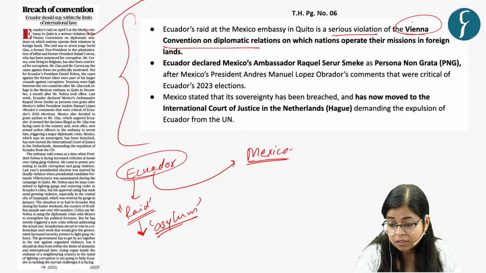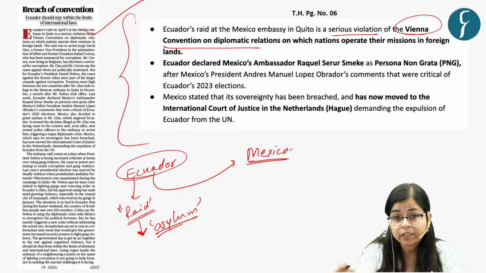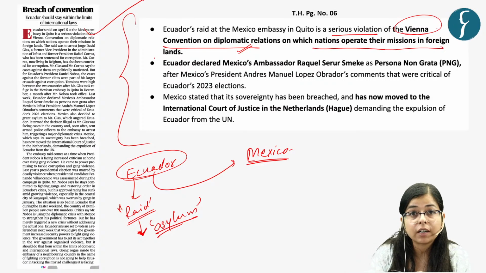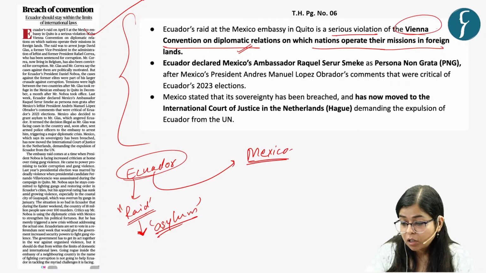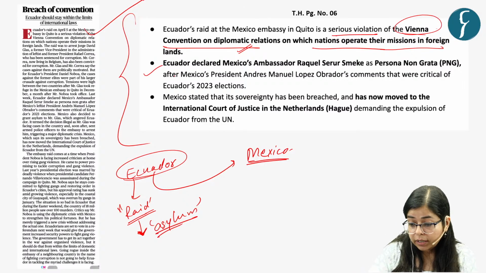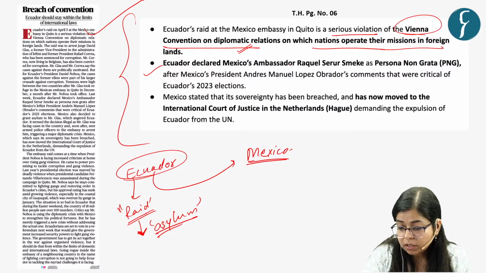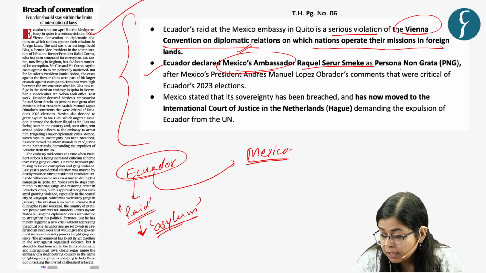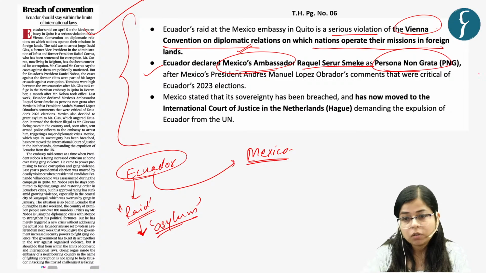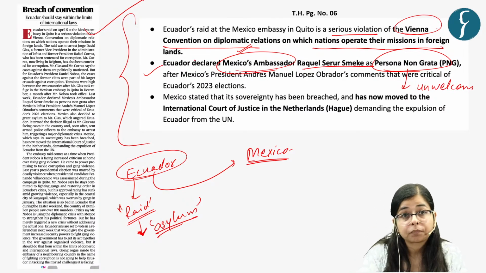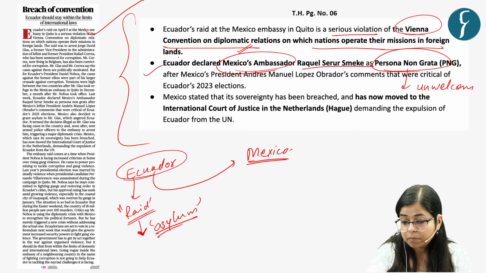So today we are going to see what this Vienna Convention is. The Vienna Convention is an international treaty, and it defines the diplomatic relations on which nations operate their missions in foreign lands, right? So there are certain rules for it, of which Ecuador broke these rules, right? And secondly, Ecuador declared Mexico's ambassador, who is a person, persona non grata. Persona non grata means unwelcome. That is, this country declared this ambassador as unwelcome in Ecuador now.